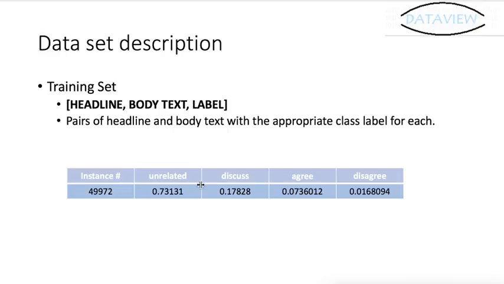Also, I have found a dataset, and this dataset is prepared by journalists with domain knowledge. The label is very hard to get. Right now, the training set has almost 50,000 instances, and we can see the different categories, where the unrelated relationship between the title and the body takes the most part of the number.